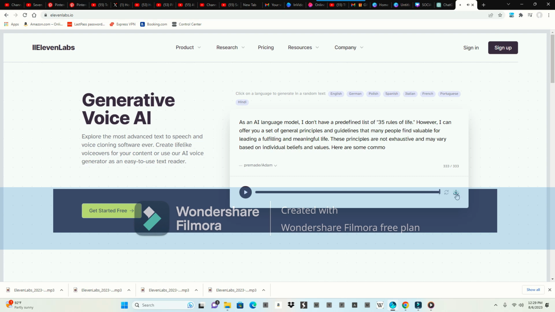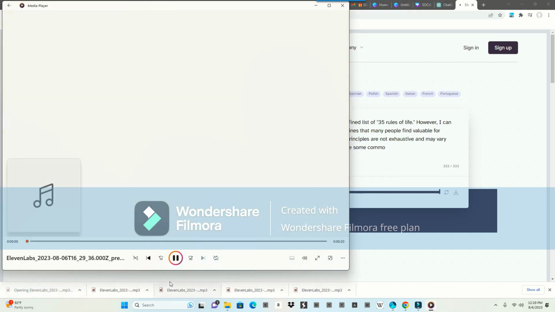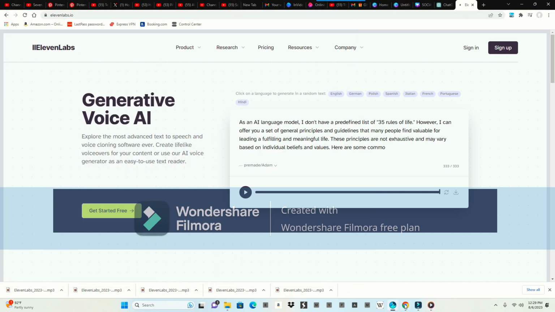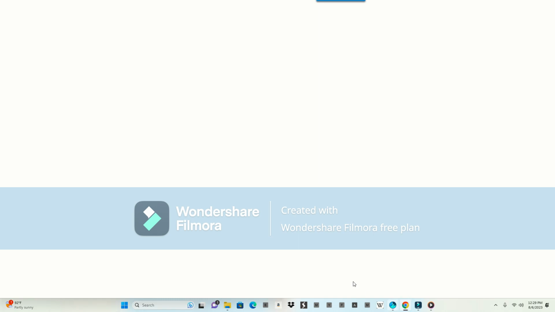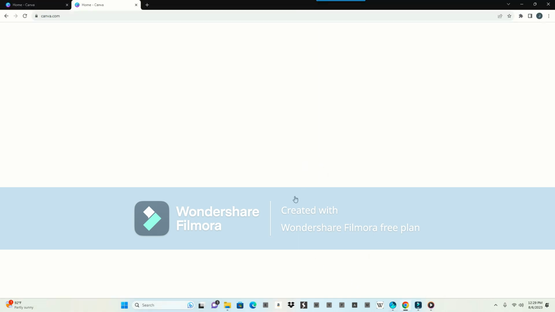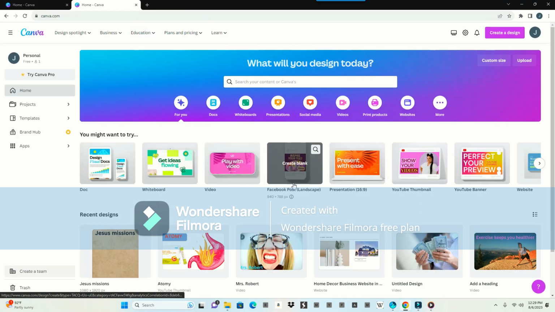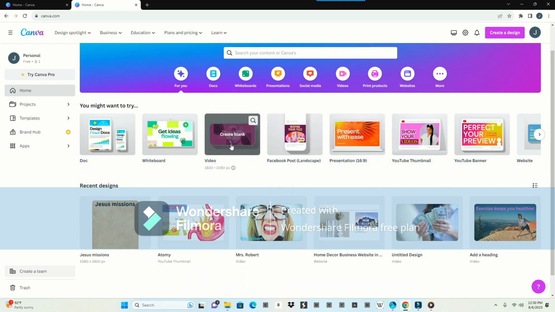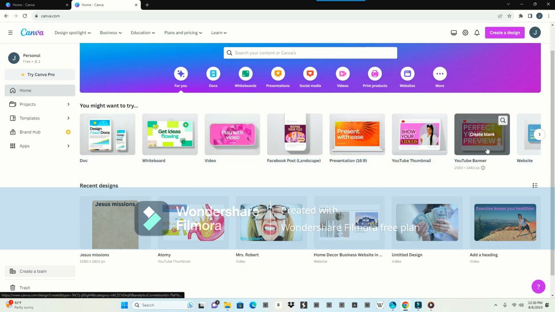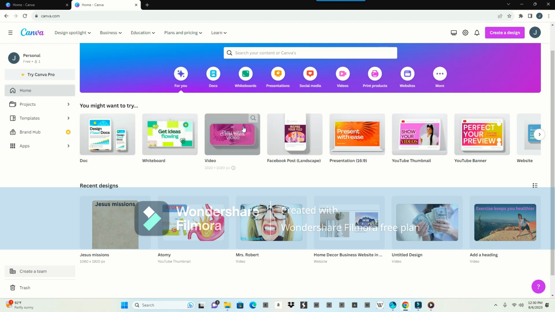Okay, download it. Right here, we download it on this little arrow down, and then it's right here. And then we're gonna go to another tool called Canva. Canva is a tool where you create your video. So to create it, we choose one template that's already there. This is a video.